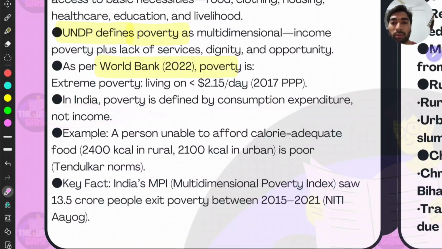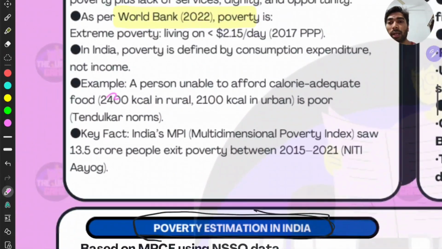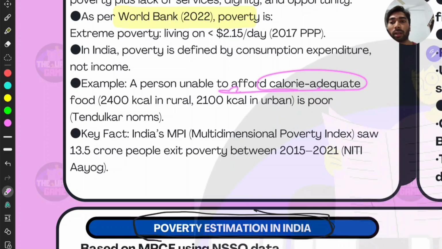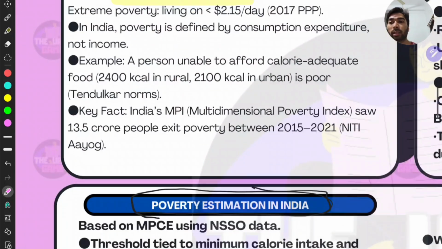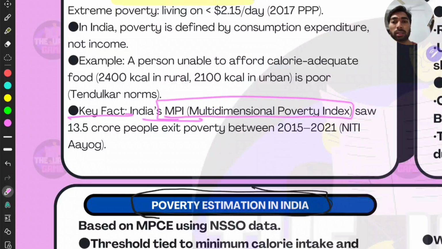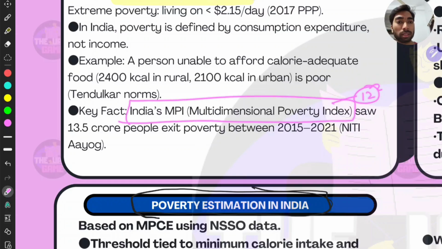Mostly because we will see in the history how they calculated it, right? For example, a person unable to afford calorie-adequate food, that is 2400 and 2100 calories, rural and urban, is poor. That is the Tendulkar norms. You will see the Tendulkar norms here, right? And key facts: the India Multidimensional Poverty Index is more in depth than the Global Multidimensional Poverty Index given by UNDP, right? The global index has 10 indicators, but the Indian index has 12 indicators, right?